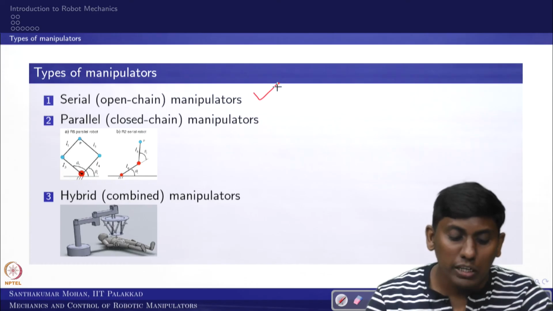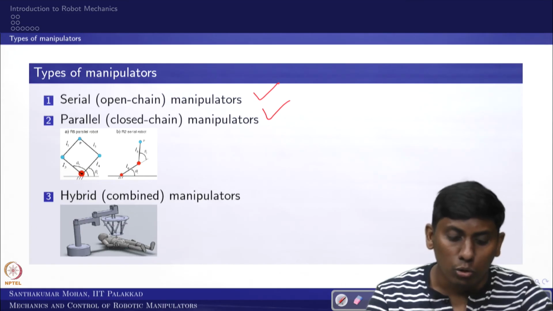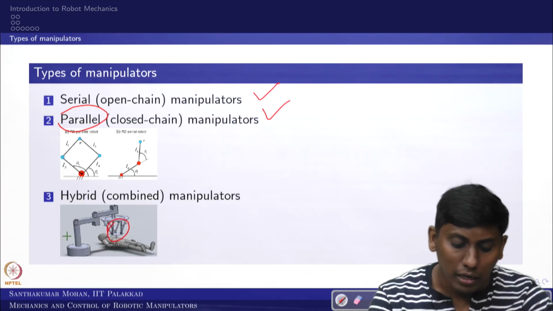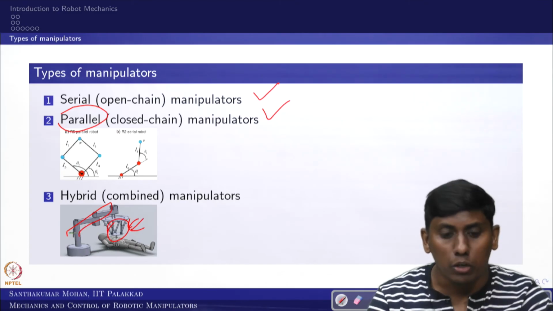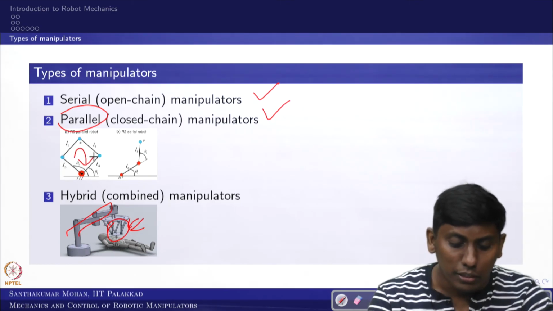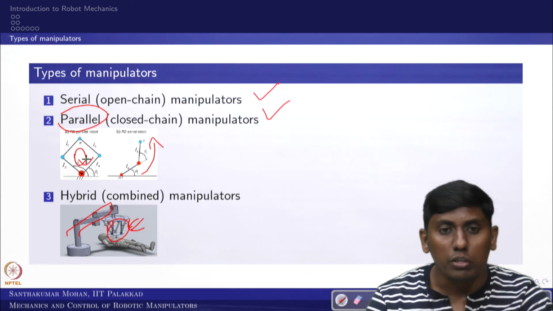So, one is open chain and the other is closed loop. The open chain manipulator we call serial, and the closed loop we call parallel. They can be combined, for example, a parallel connected with a serial. So the Hexapod Stewart platform connected with the SCARA robot, we will see exactly that in detail. This will give a hybrid, or combined, manipulator. Here you can see it is giving a closed loop, but this is giving an open loop chain. So this is the background.